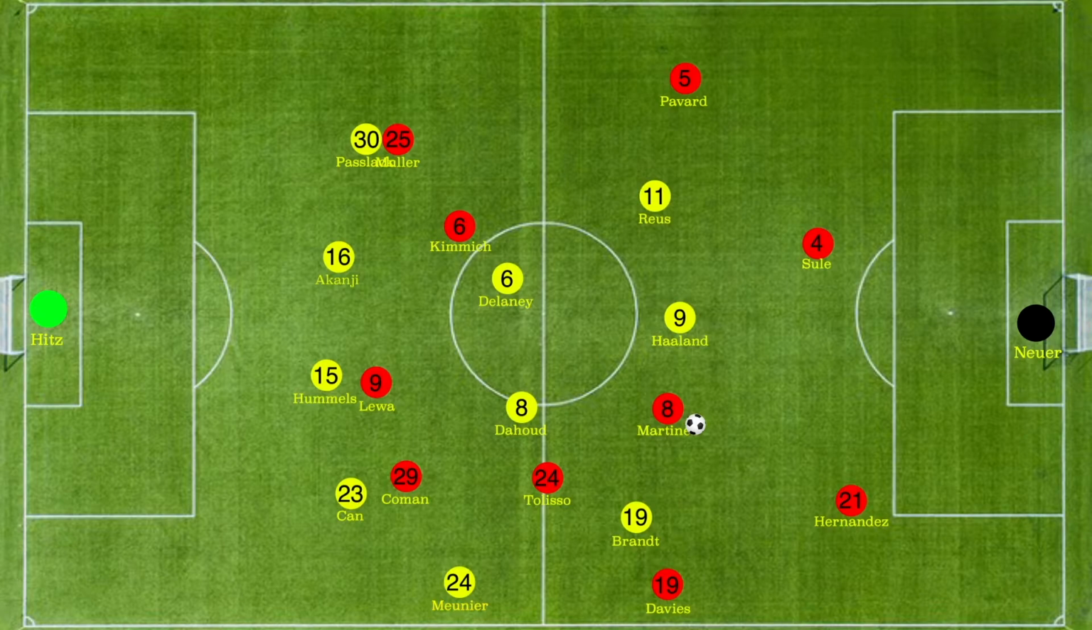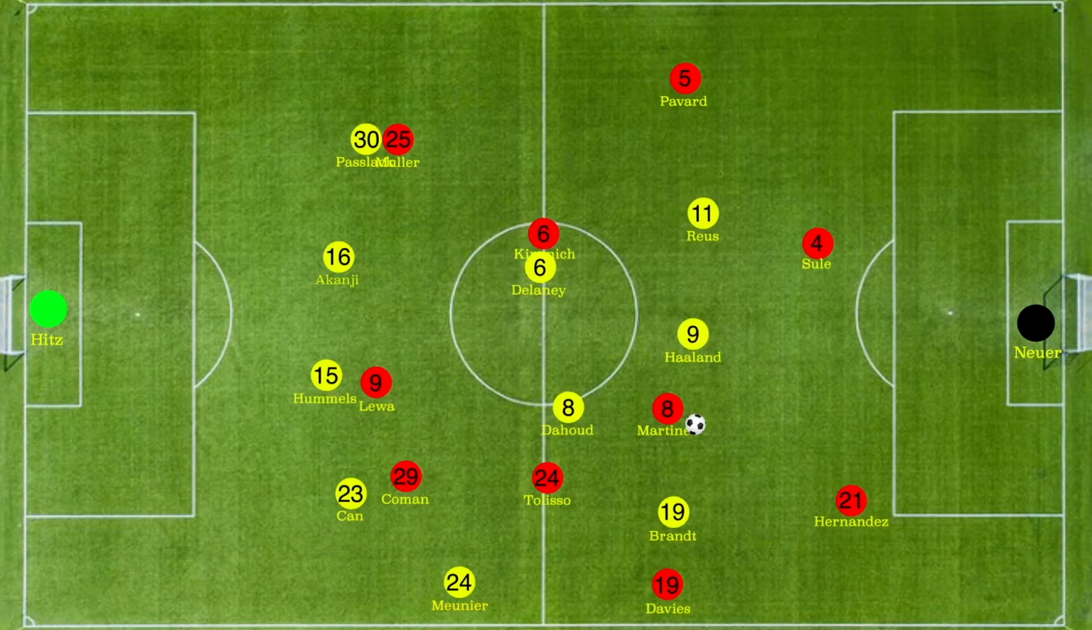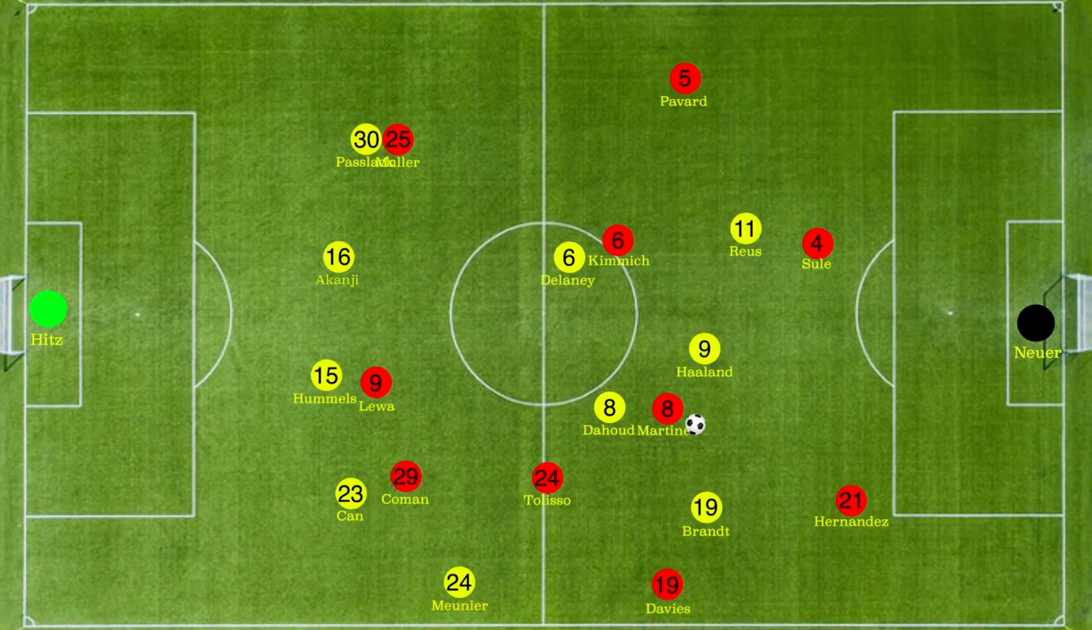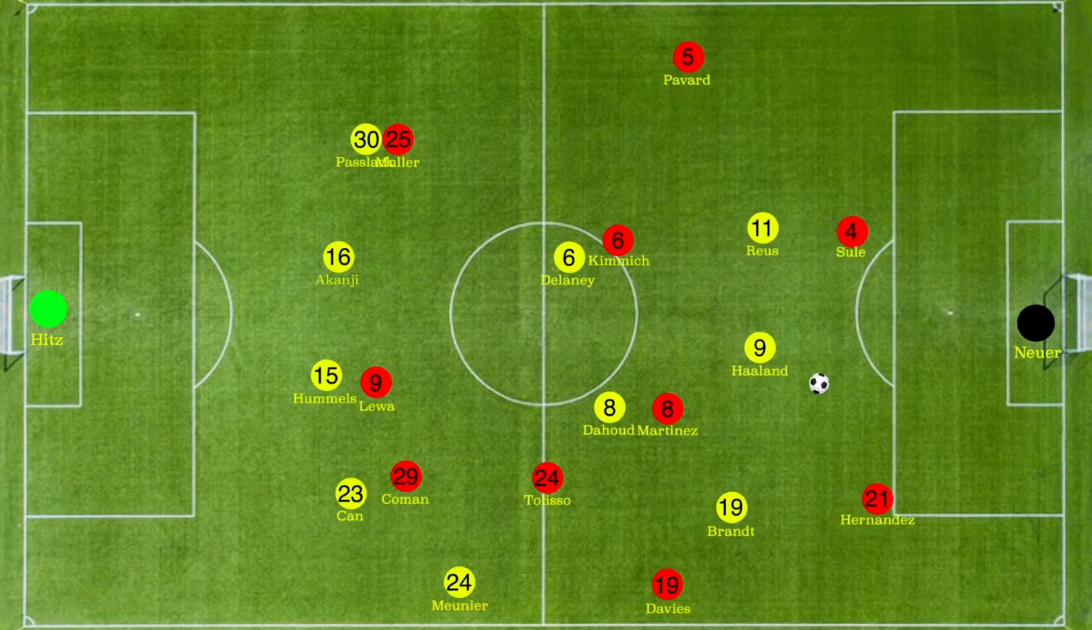Haaland and Dahoud start moving towards Martinez as soon as he receives the ball to cut out his passing option and prevent him from turning around and playing a locked ball to Koeman or Muller. Royce also starts moving towards Sule to man-mark him and eliminate him as a passing option. Martinez is now forced to play a back pass to Neuer.